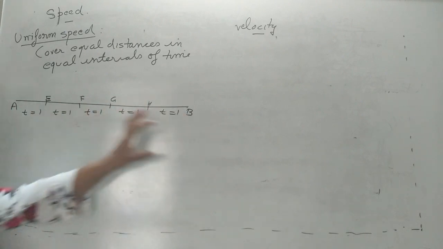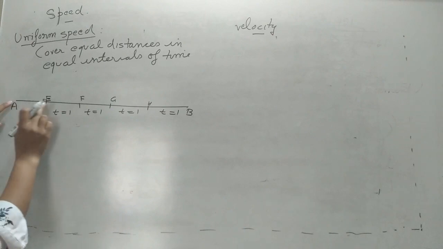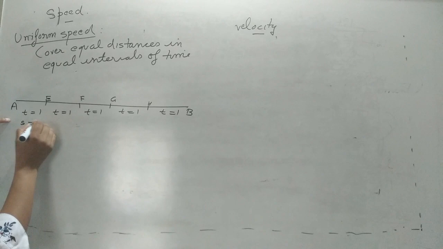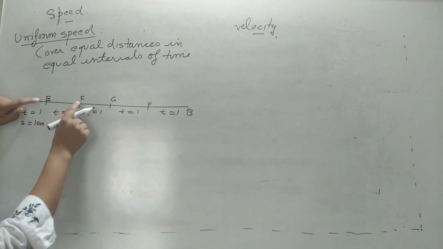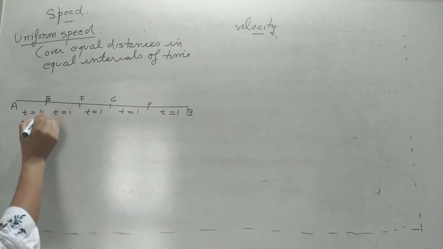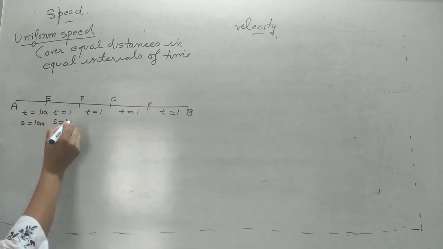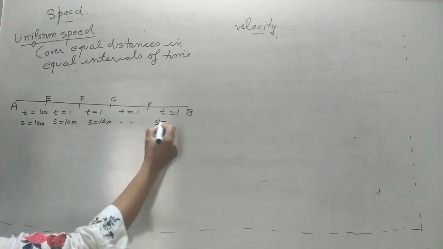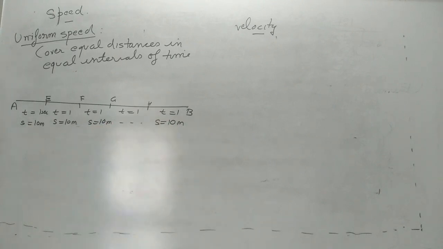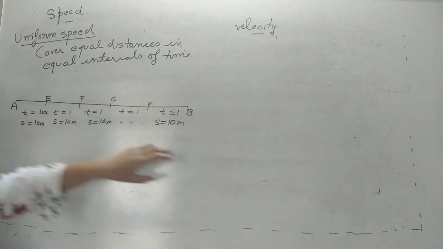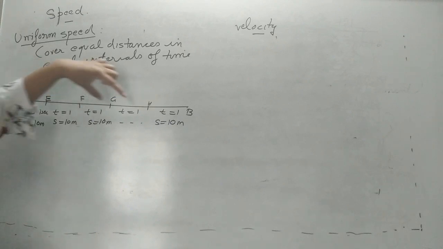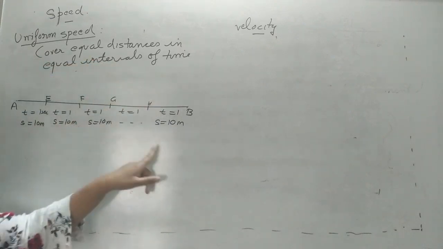If the body moves in such a way that equal distance is traveled in equal time intervals, suppose the distance traveled is 10 meters, then from E to F how much time did it take? 1 second, and how much distance was traveled? 10 meters. Here also the distance traveled is 10 meters, and here also 10 meters. When the body is moving in this way, we say that the body is moving with uniform speed. That is, in equal intervals of time, it is covering equal distances.